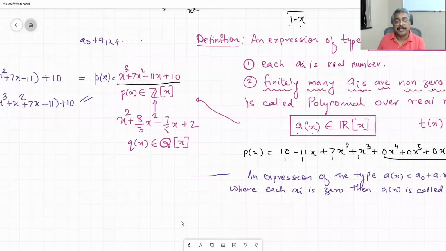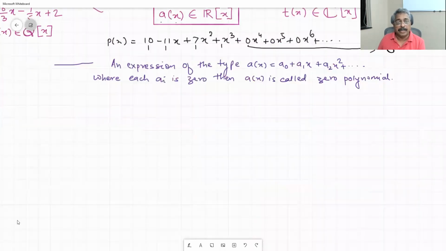Definition of degree of polynomial. Why is my handwriting so bad today?